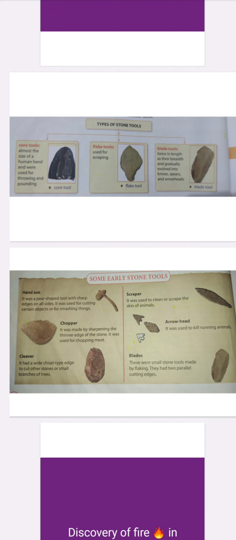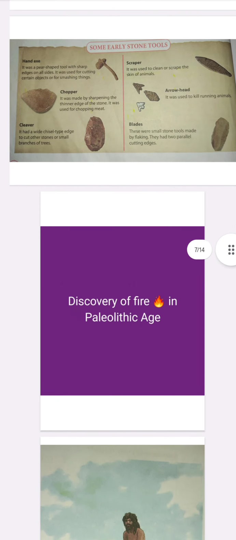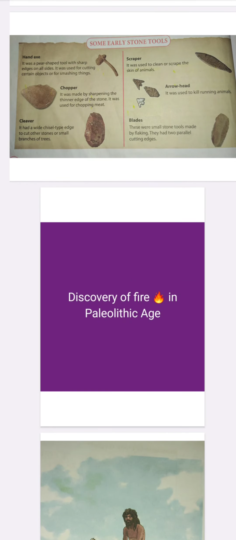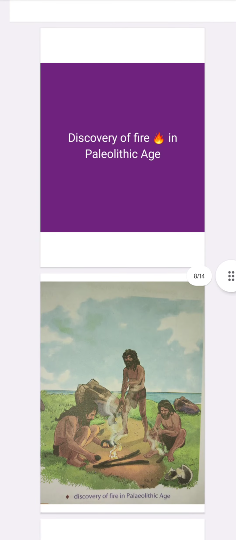Now, the discovery of fire is an important achievement by the early humans in the Paleolithic age. It was a turning point for humankind. The early humans may have seen natural fire. The creation of fire was by chance or an accident. Archaeologists also believe that fire was probably produced by rubbing two stones against each other. Gradually, humans learned how to use fire in a variety of ways.